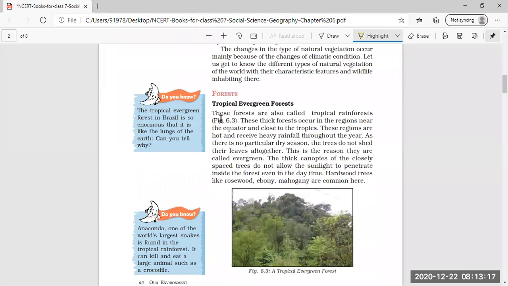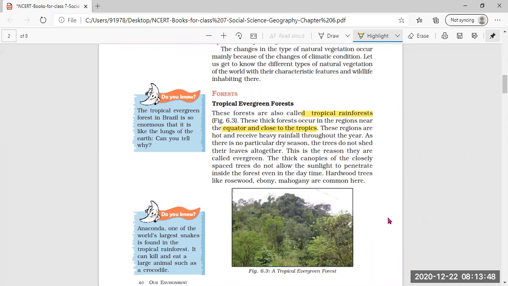Then we have also started with the different types of forest, that is tropical evergreen forest. In this, we have seen that they are also called tropical rainforest, and they are mainly found in the regions near the equator. The equator is the center of the earth, sorry.